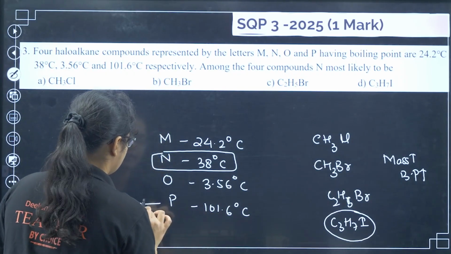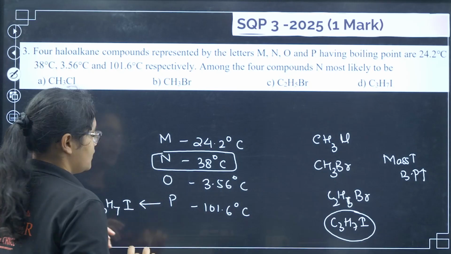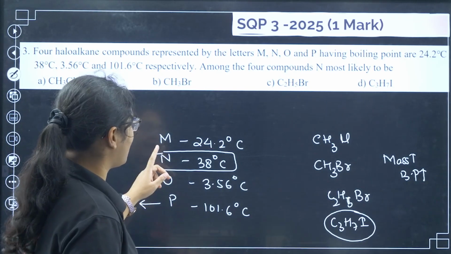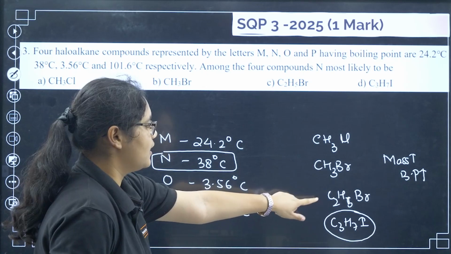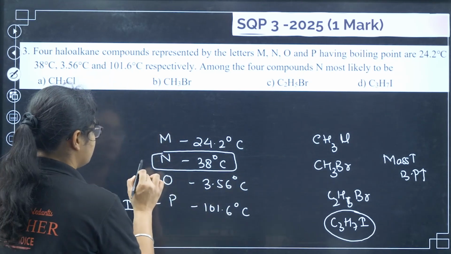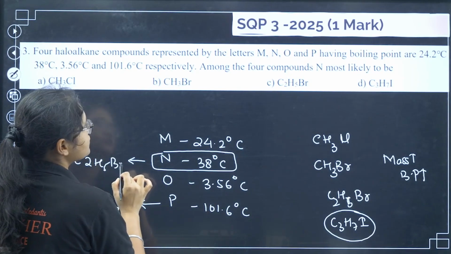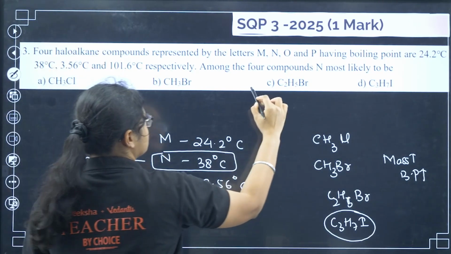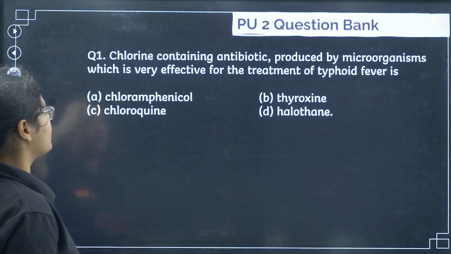So definitely P is C3H7I. Okay. Next we have C2H5Br. This is the second highest mass. So C2H5Br will be this one, then N will be C2H5Br. So that has to be option number C here. Clear? Now let's move to question bank.